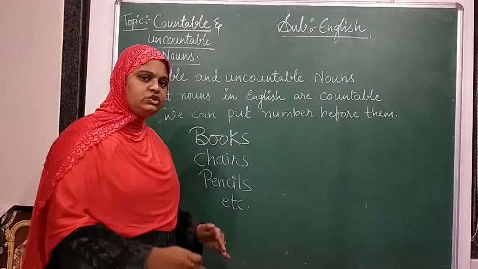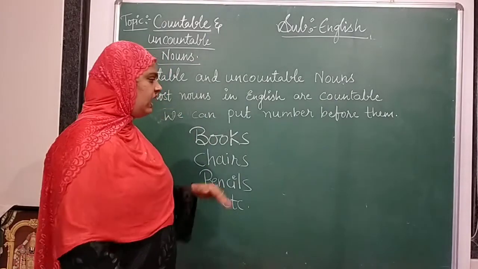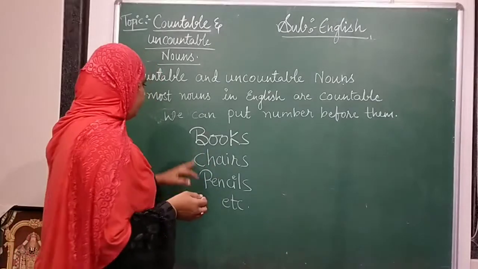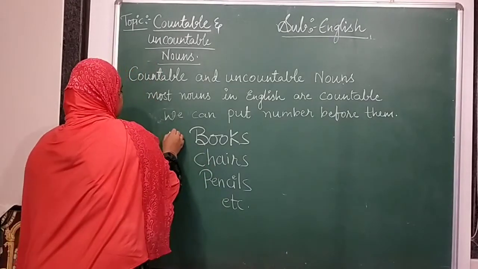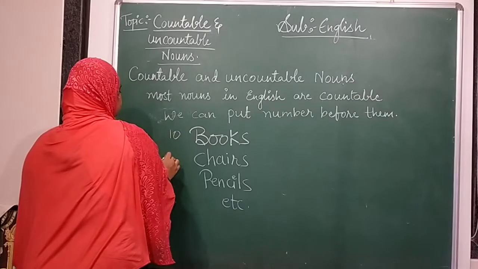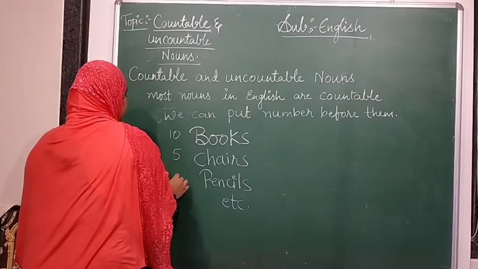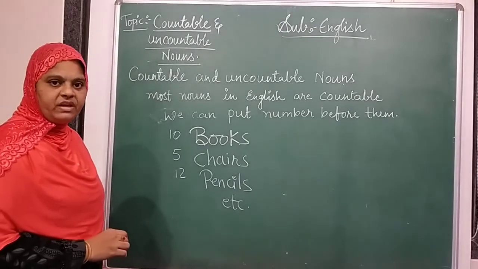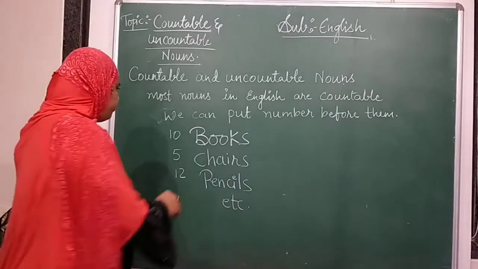The things which we can count are called countable nouns. For these we can keep the numbers also: 10 books, 5 chairs, 12 pencils. Isn't it? We can put the numbers.